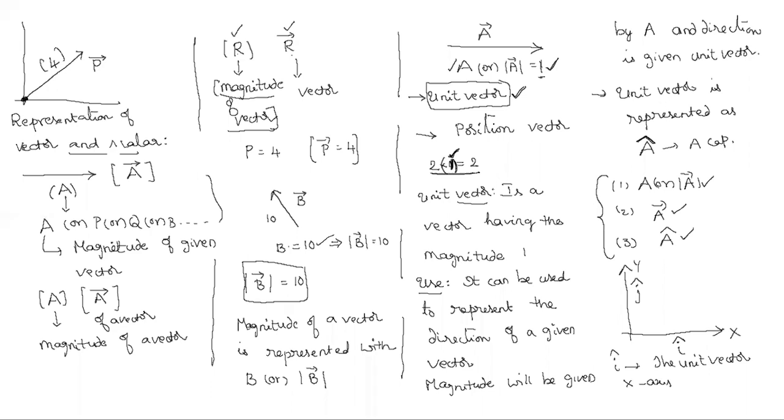Then j cap is the unit vector along which axis? The y-axis. Very good. Suppose I ask for the unit vector along the z-axis also, in 3 dimension, what do you say in order?